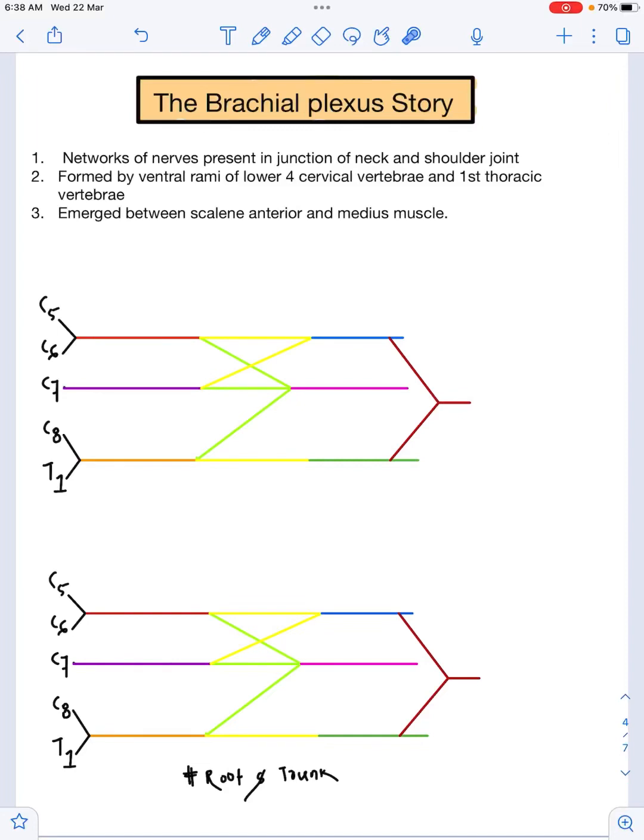Welcome to another video of Concepts of Anatomy. Today we'll study about the brachial plexus. Now what does plexus mean? Plexus means networks of nerves. Now brachial plexus means this network of nerves present in the junction of neck and shoulder joint to supply the upper limb.